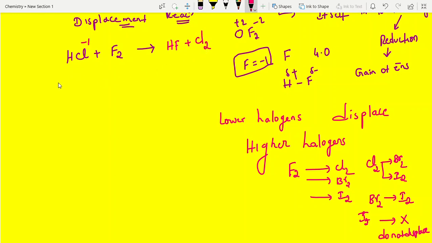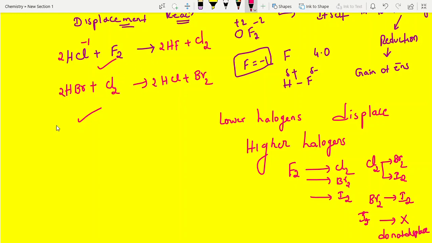Now look into this. HBr reacts with chlorine. Yes, this is higher, this is lower. Yes, reaction feasible. Right? What is the expected product? What is the product, students? Very easily we can write HCl, right? And bromine. So we balance the reaction. Clear, students? Very easy, this type of question.